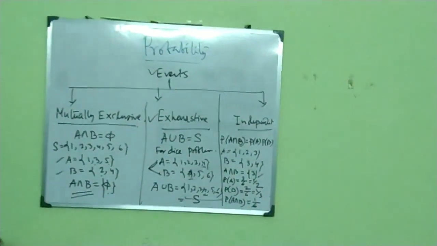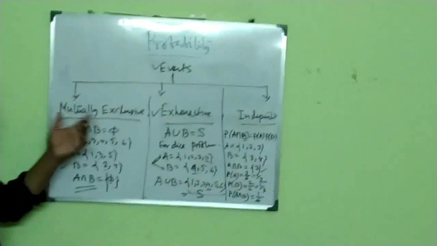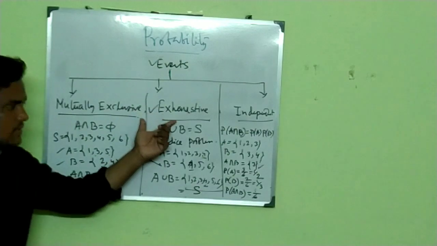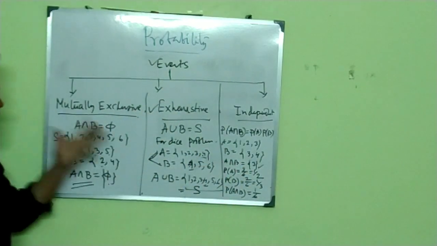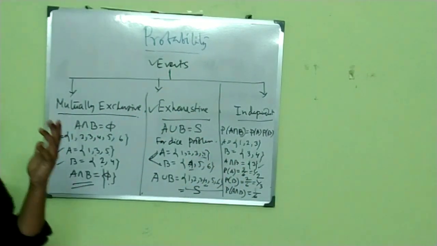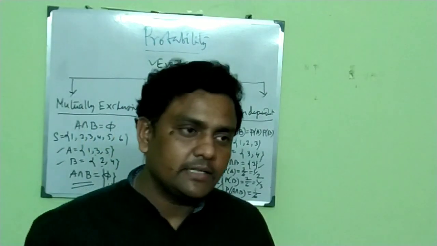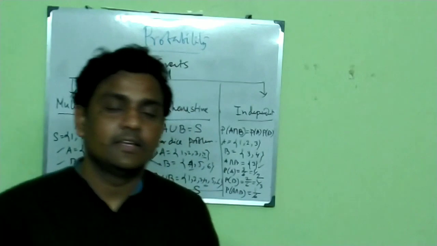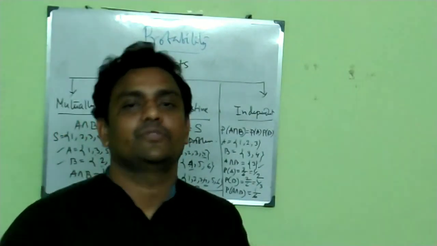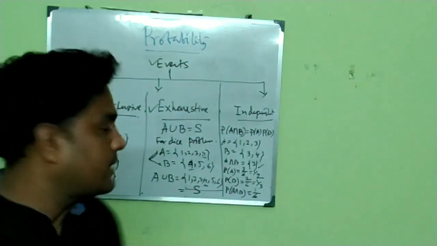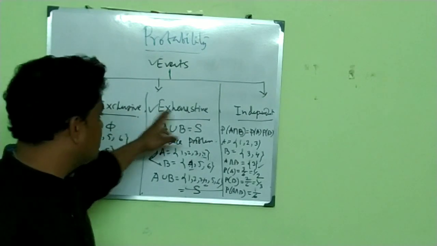So basically, these are the events. You need to remember them. Mainly there are three types of events: mutually exclusive, exhaustive and independent. What do you mean by exclusive event? If A intersection B is equal to phi, that means the two events are said to be mutually exclusive if there is nothing common between the two events. That means their intersection will be phi. So then these two events are said to be mutually exclusive.